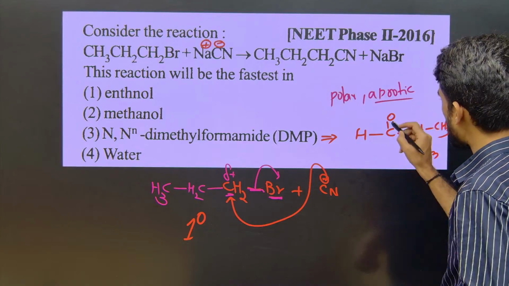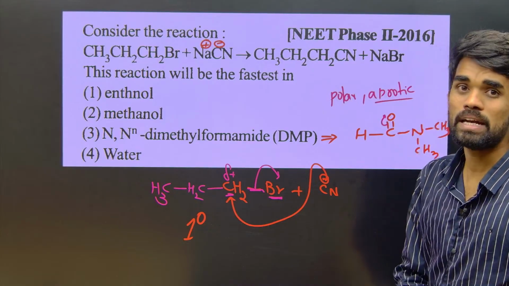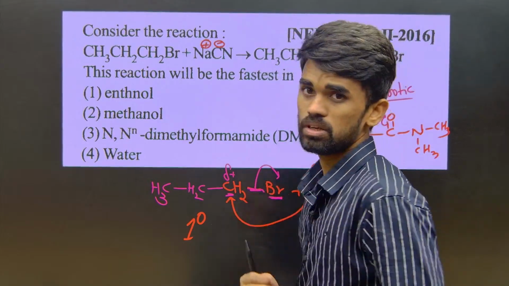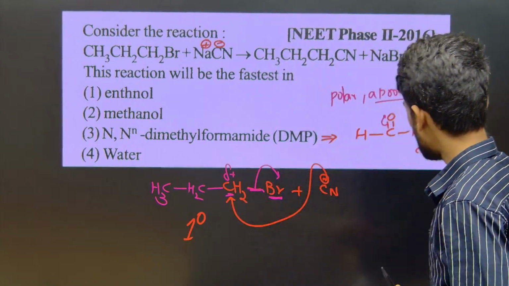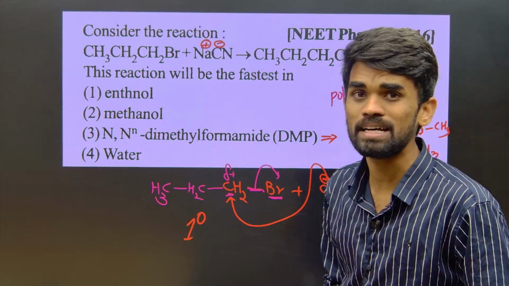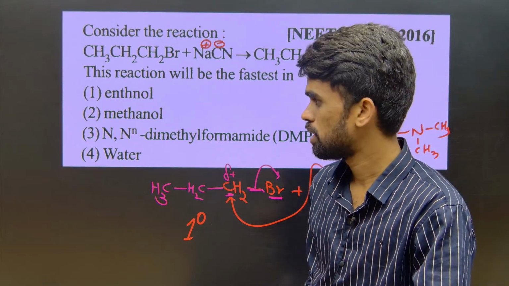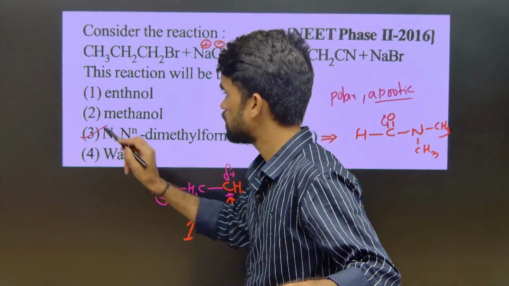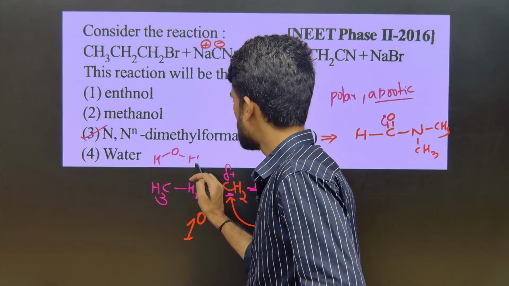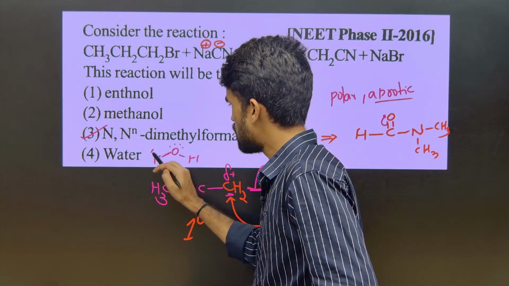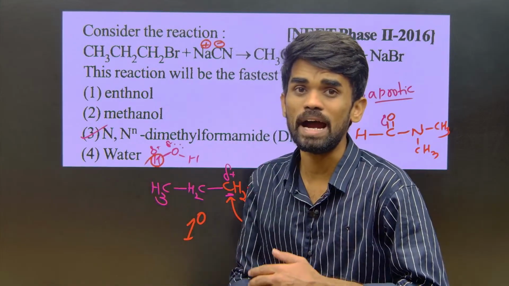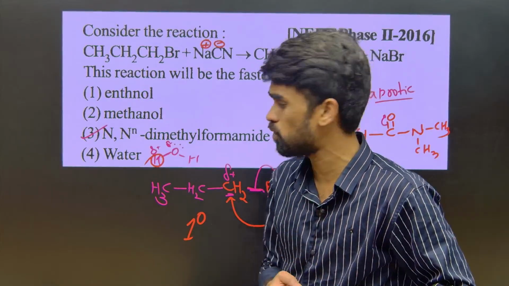See, it has polar bonds like this, but it cannot form hydrogen bonds. A hydrogen bond donor is absent in this, so I can call it polar but aprotic. Therefore our option should be 3. Whereas the water molecule has polar hydrogens with partial positive and partial negative charges. So this H plus can show hydrogen bonding with other molecules. Therefore this is a polar protic solvent.